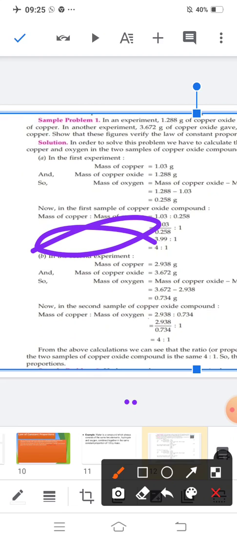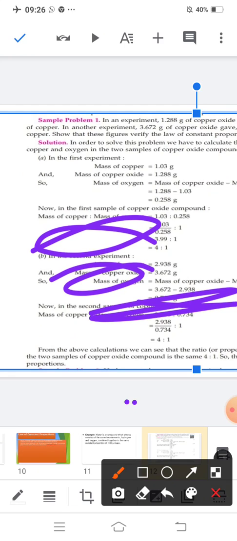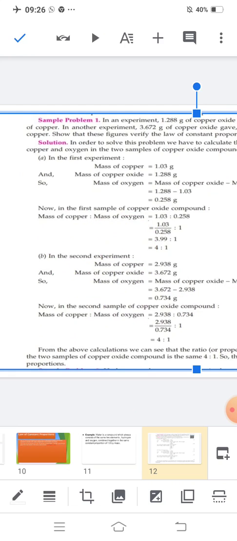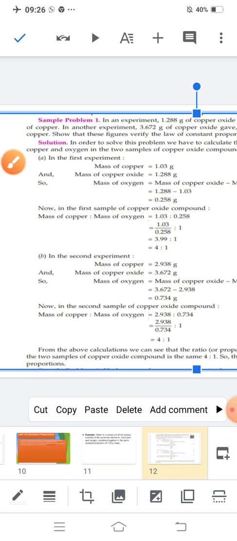In the second experiment, you will again find the mass of oxygen. How will you get the mass of oxygen? If you subtract the mass of copper from the mass of copper oxide, because copper oxide is the product, and what are the reactants over here? The reactants are copper and oxygen. Is this clear?